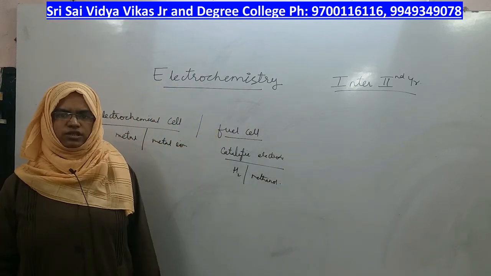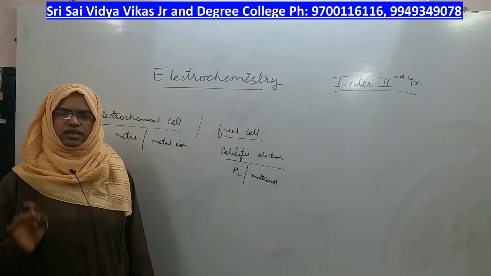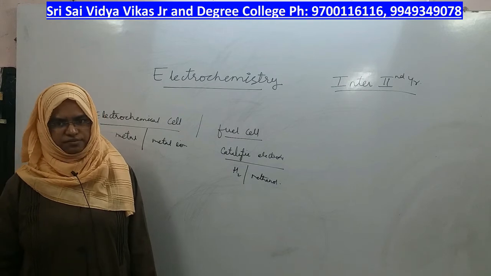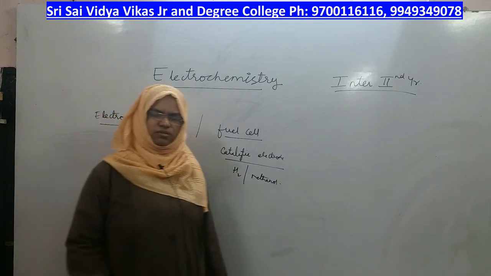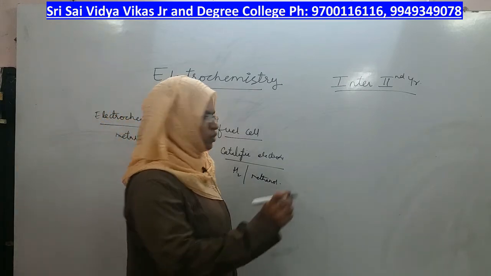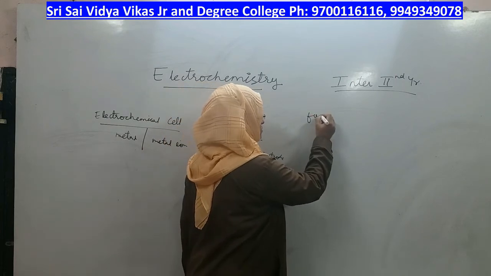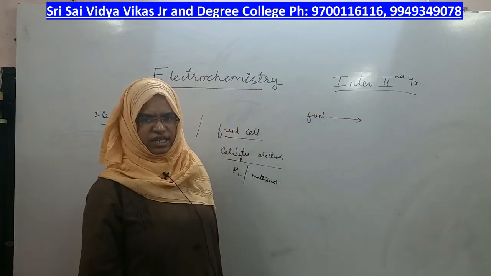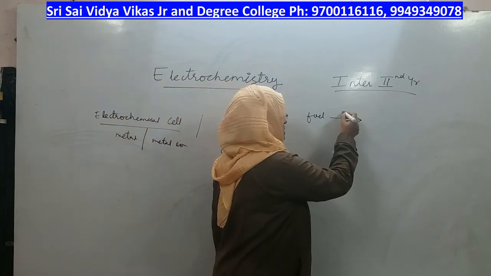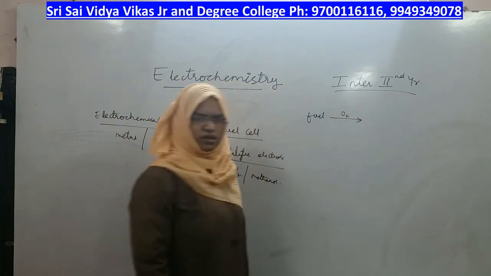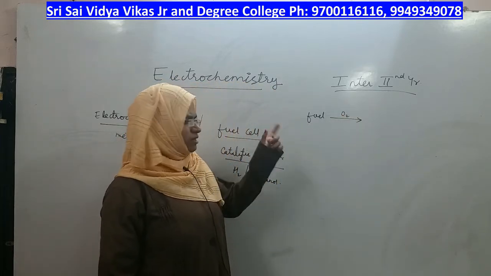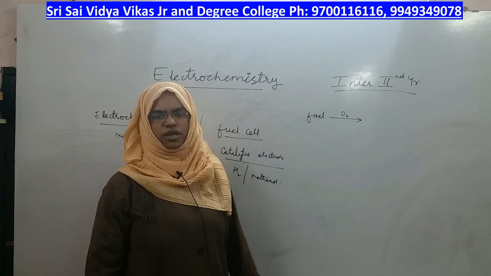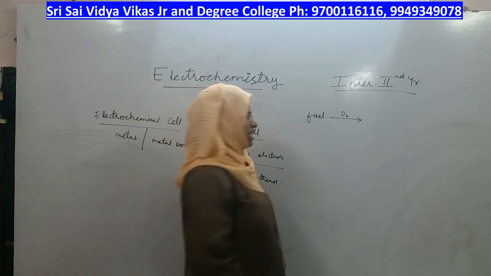Before going to the fuel cell, what we should know is the general combustion reaction. Combustion reaction means whenever any fuel is burnt completely in the presence of oxygen, you will get its oxide and energy.